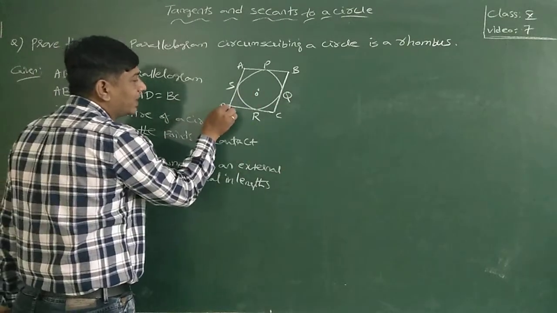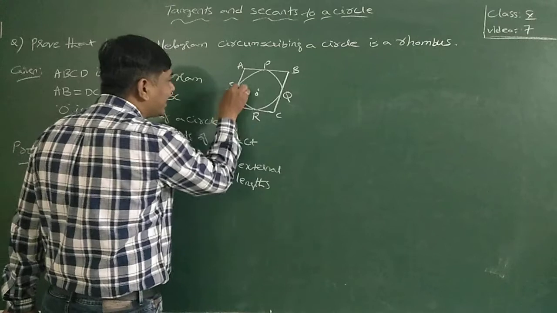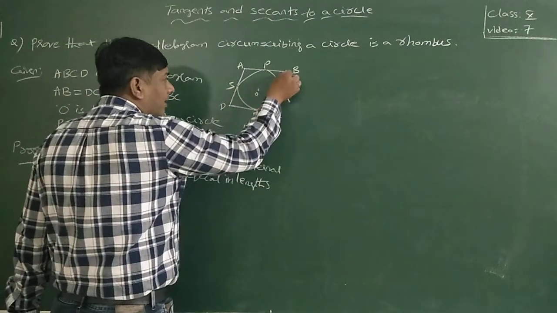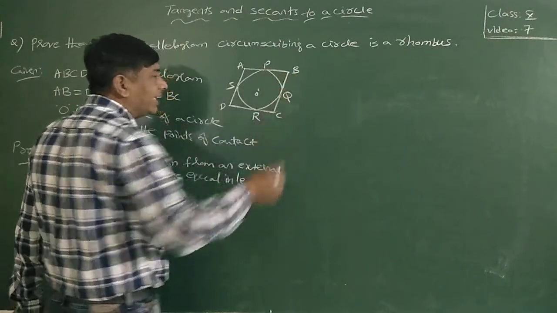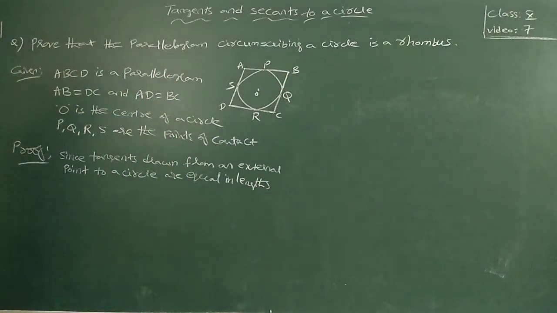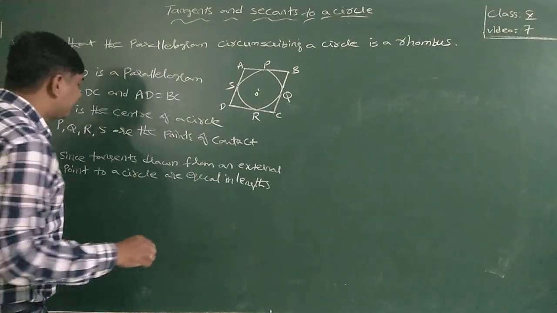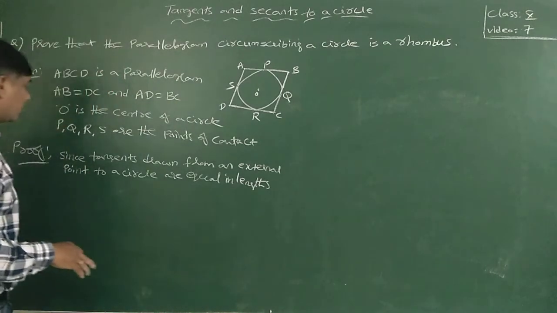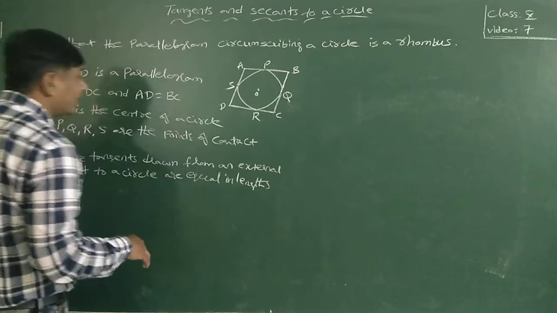So DR and DS are equal, CR and CQ are equal, BP and BQ are equal.